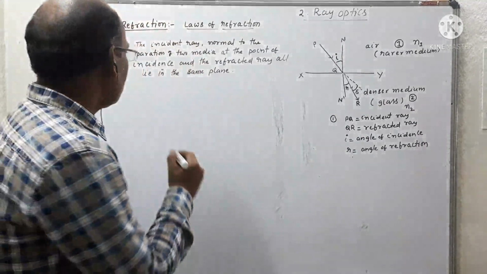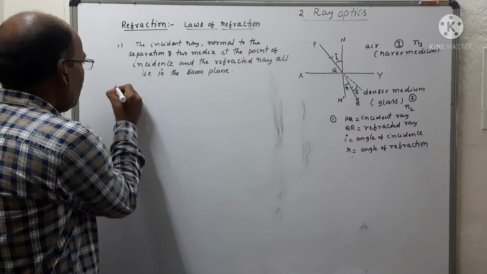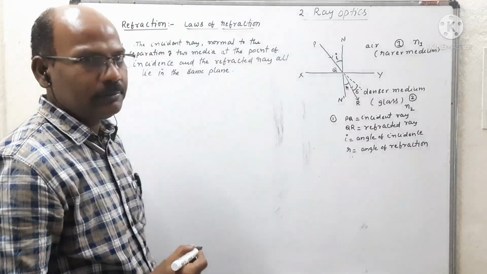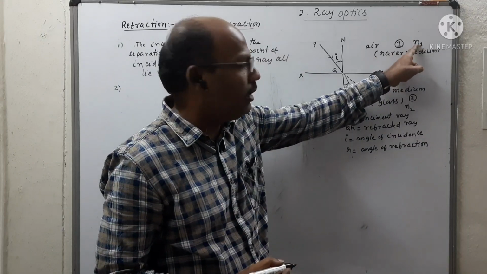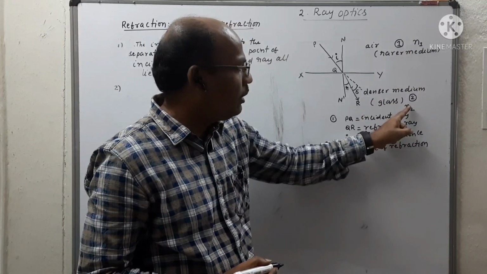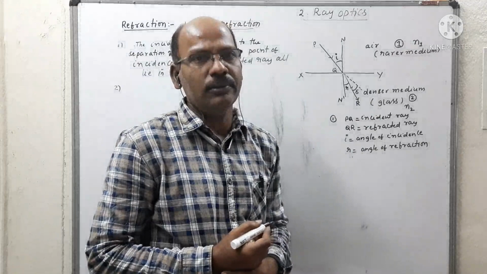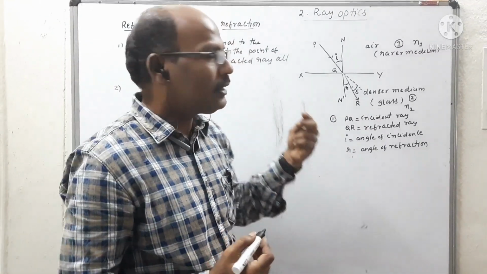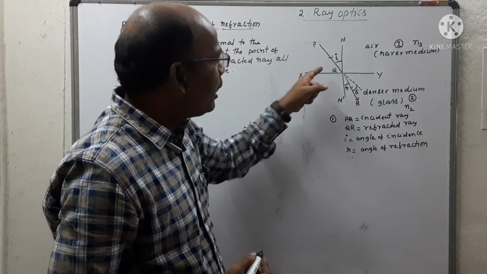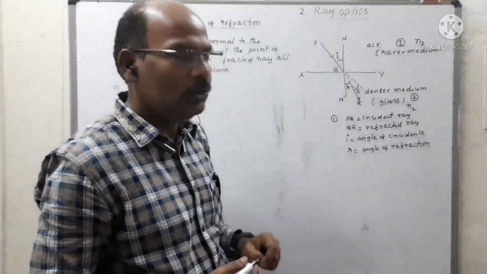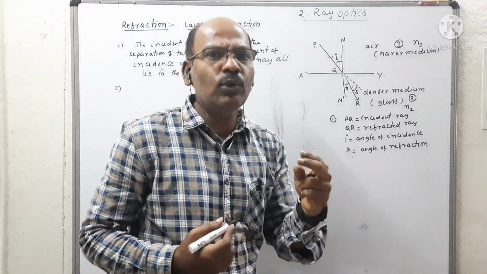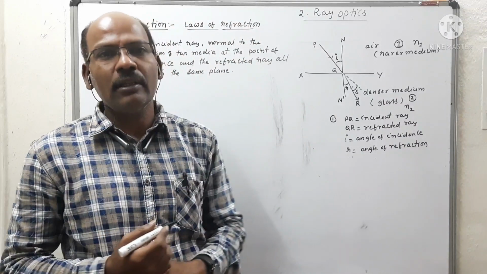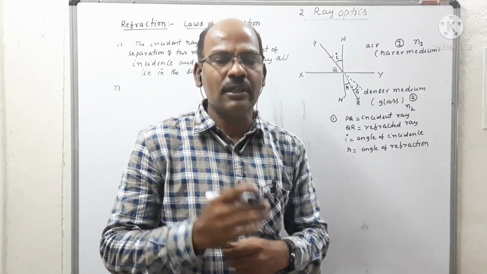Coming to the second law. So what is the second law of refraction? Here we are observing that the refractive index of rarer medium is n1. Refractive index of denser medium is n2. So the second law states that the ratio of the sine of angle of incidence to the sine of angle of refraction for a given two media and for a given wavelength of light is always constant.